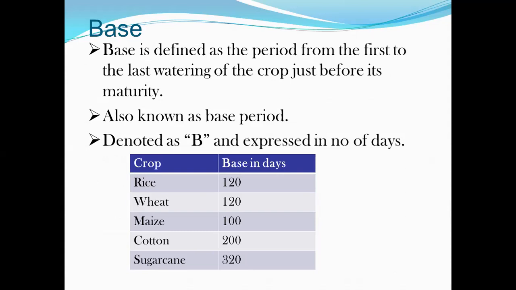Below is a table with the crop and the base in days. For rice, there are 120 days. For wheat, there are also 120 days. For maize, there are 100 days, and for cotton there are 200 days, and the last is sugarcane, which has 320 days.